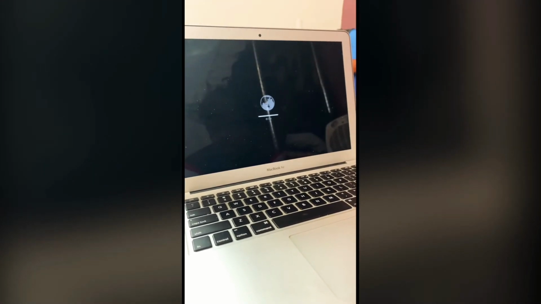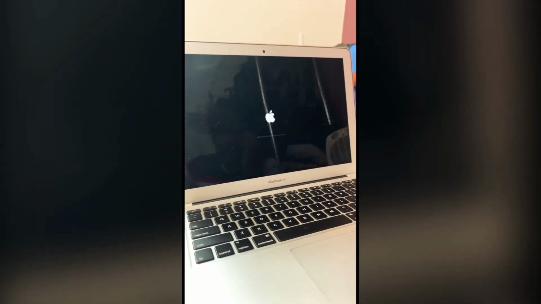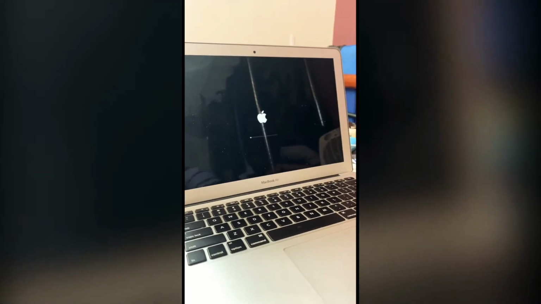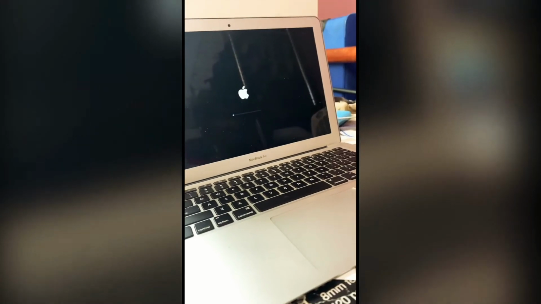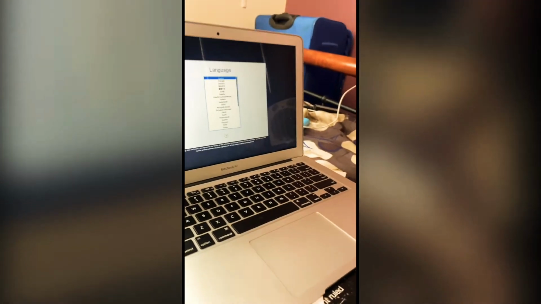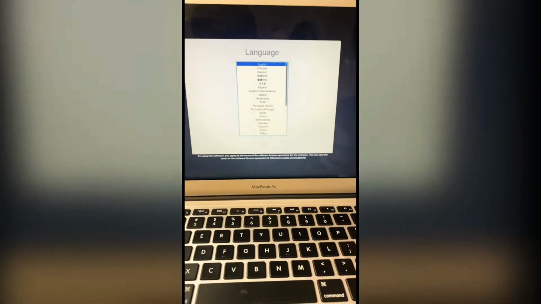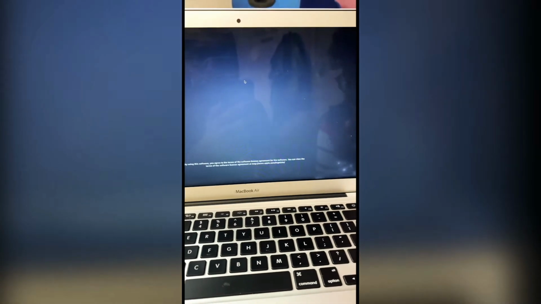I think it's almost complete now. Here comes the Apple logo, and let's wait for this to boot up soon. It's almost done, and it's completely booted. Selecting the language here. It's obviously English.